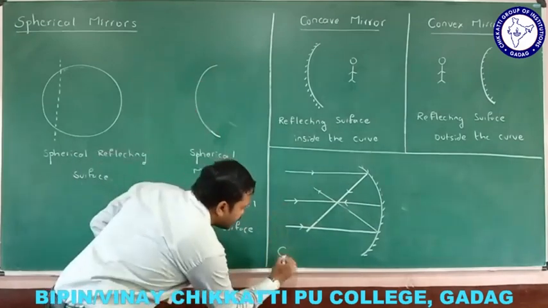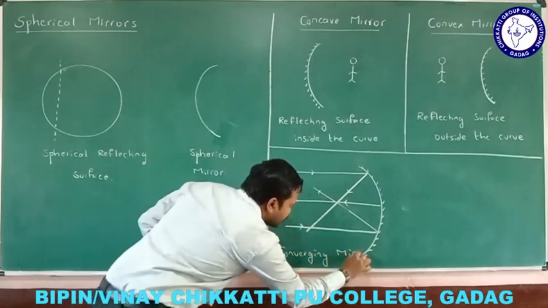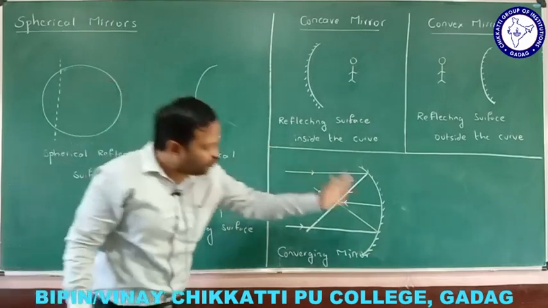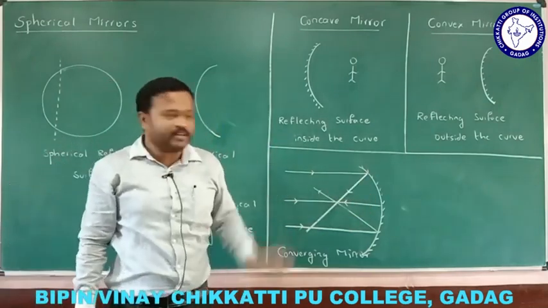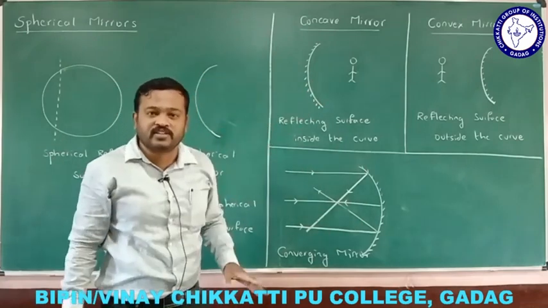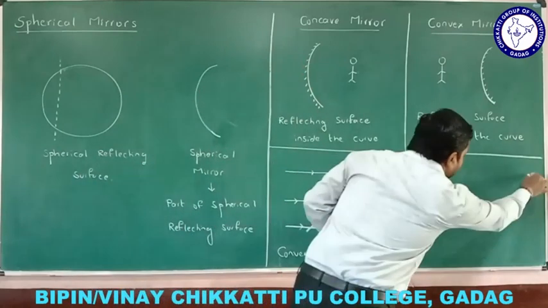So this mirror is called a converging mirror because it converges the parallel rays of light which fall on the mirror. In a similar manner, let us draw the rays of light for a convex mirror. Okay, this is a convex mirror.